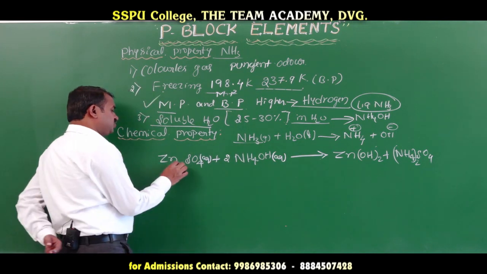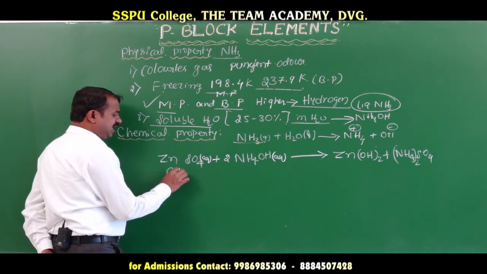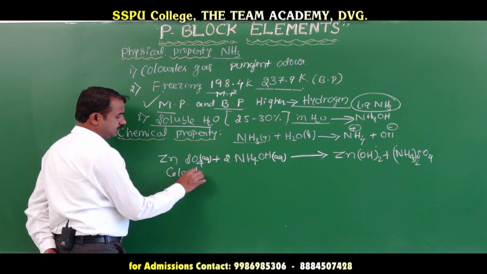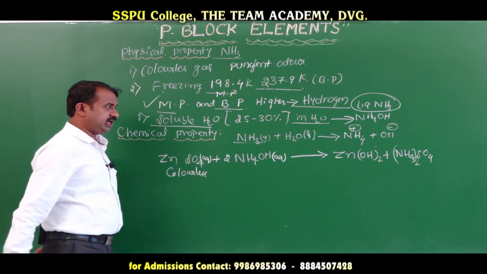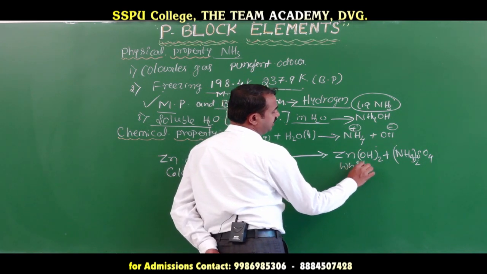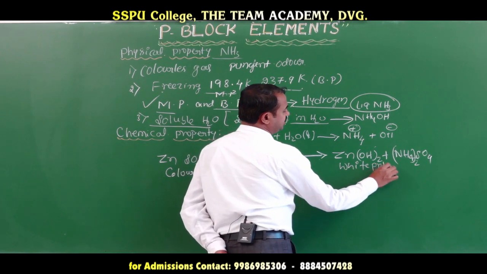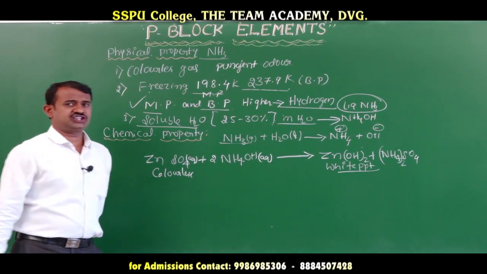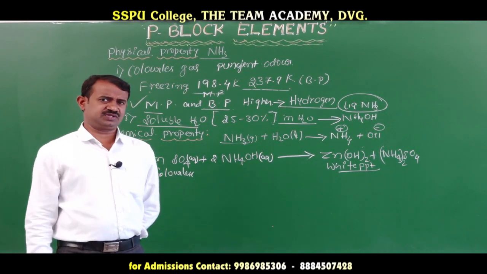Here the zinc sulfate is colorless. When zinc hydroxide is formed, it is a white precipitate. This is one of the detections that we can observe.